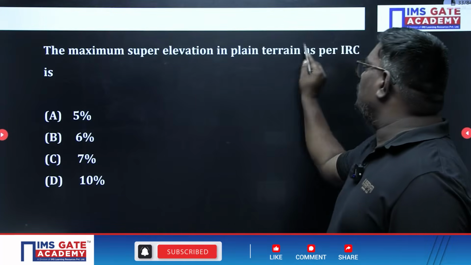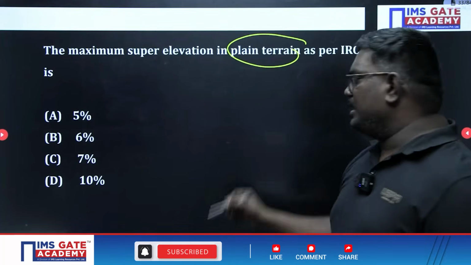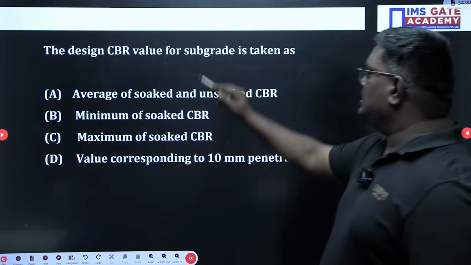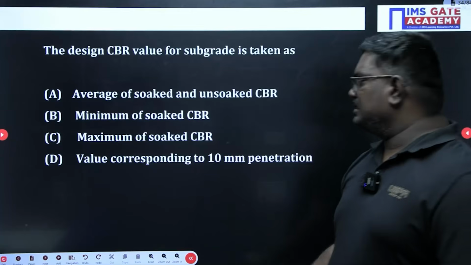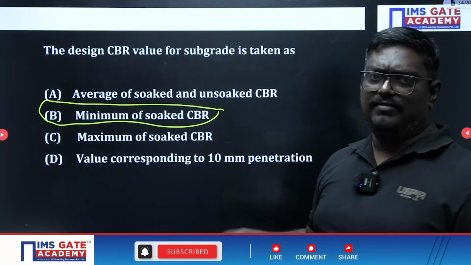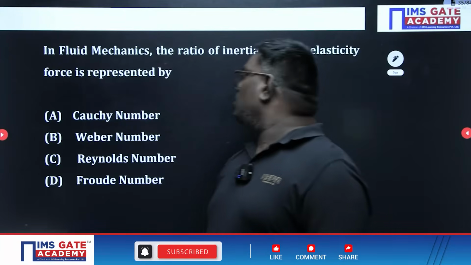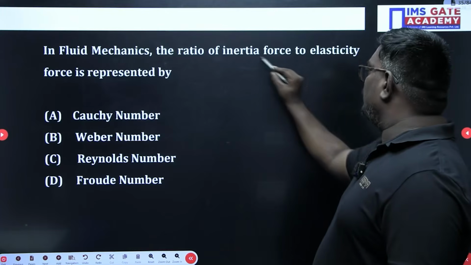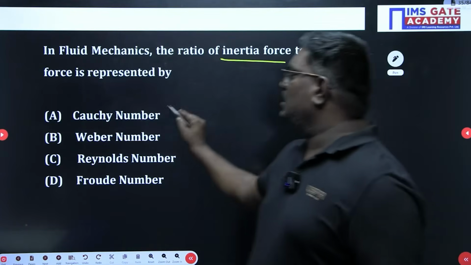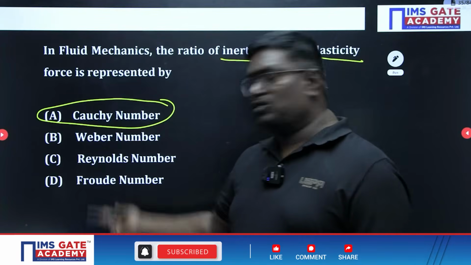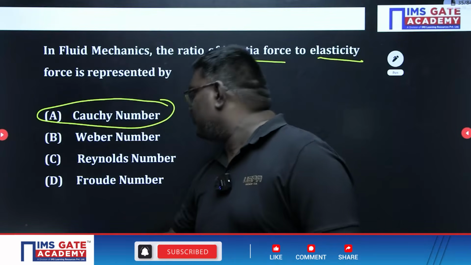The maximum superelevation in plain terrain, this is the standard value, equal to 7 percent. The design CBR of a subgrade is taken as the maximum of the soaked value because we will take the maximum of 2.5 and 5 mm. In fluid mechanics, the ratio of inertia force to elastic force is Cauchy's number. Froude's number is due to gravity. Reynolds number means inertia force by viscous force.